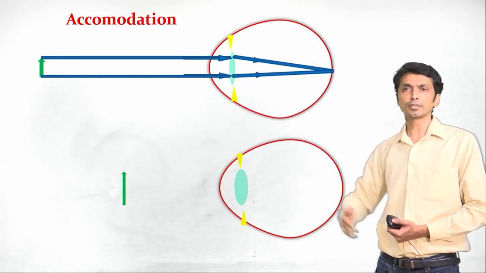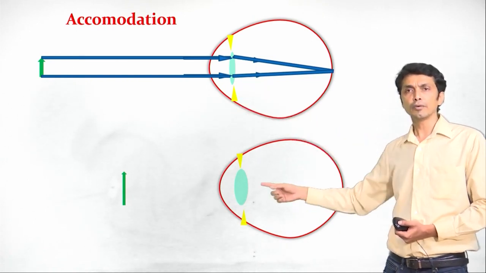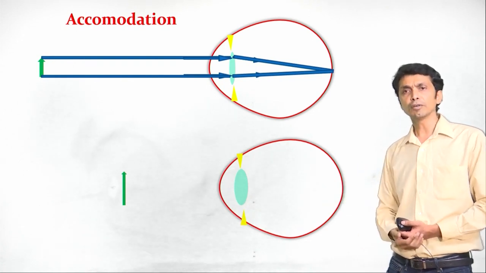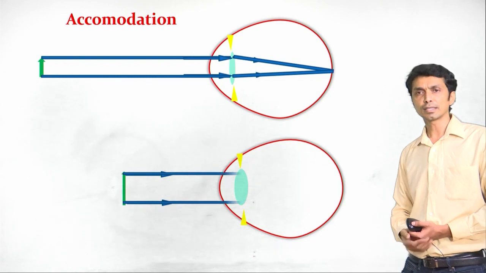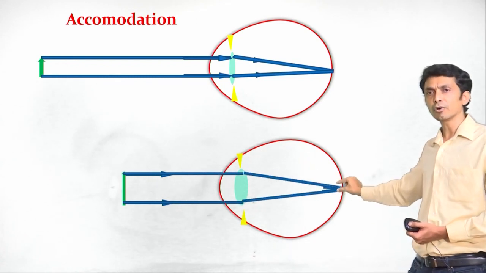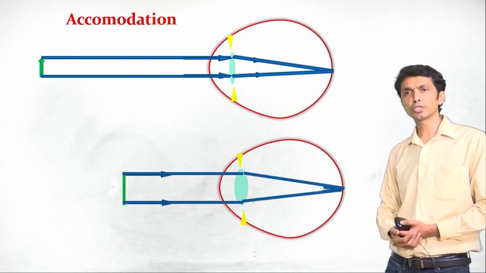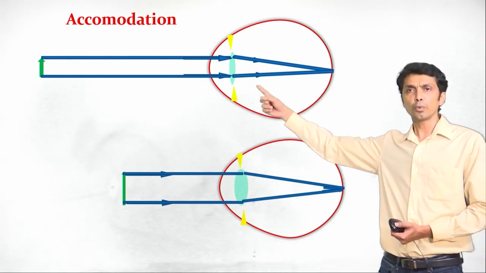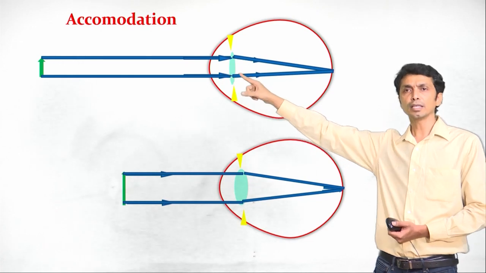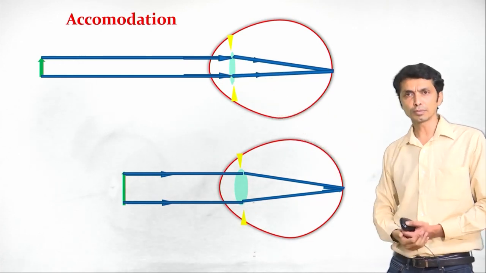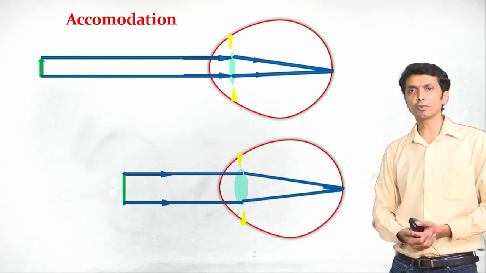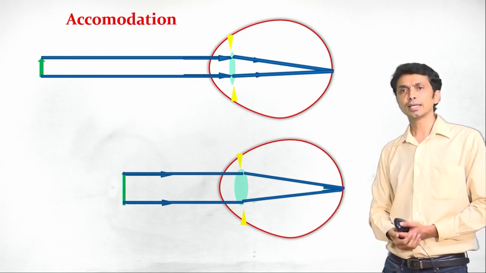It is less curved. Now when the object is near, when the curvature is high, the focal length is less, and it forms the image on the retina in this way. But when the object is away, then the focal length of the lens is more. When the object is near, the focal length of the lens is less.